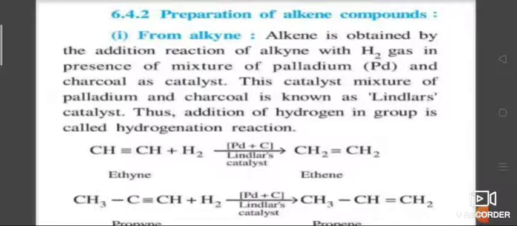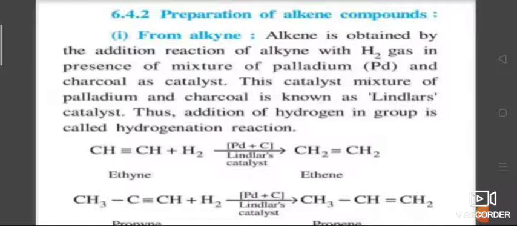From alkyne. When alkynes are treated with a calculated quantity of dihydrogen in the presence of palladium catalyst, palladized charcoal catalyst, deactivated with poisons such as sulfur compounds, quinoline, etc., they get reduced to cis alkenes. That is, hydrogens are added to the same side of the double bond.